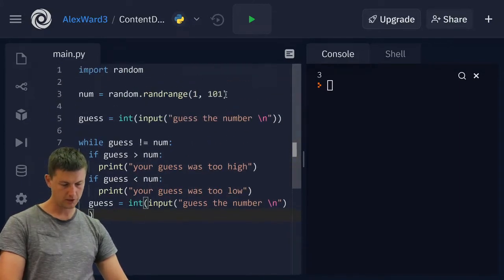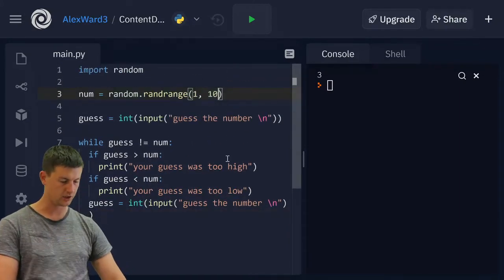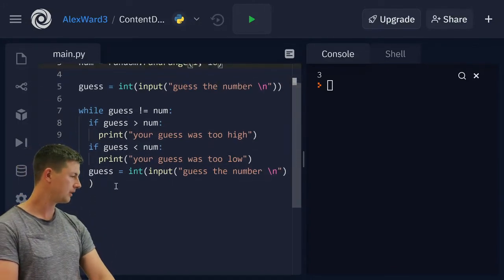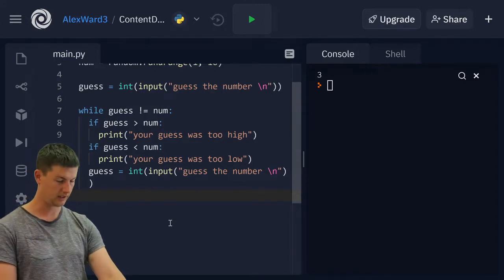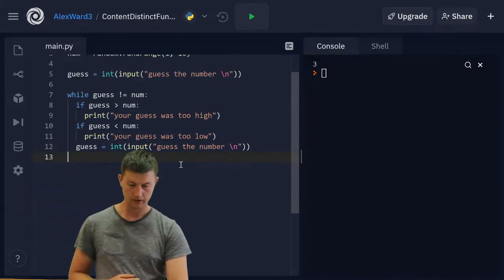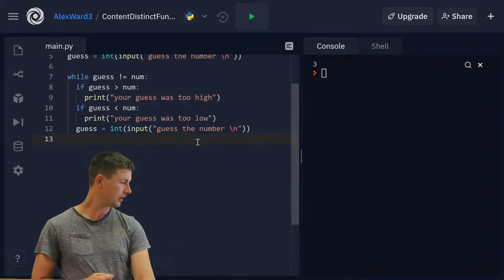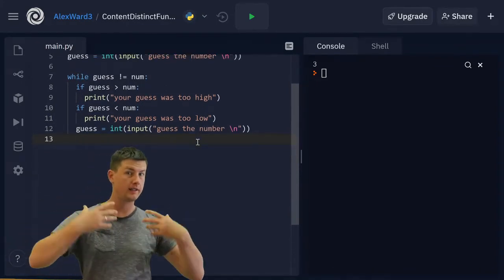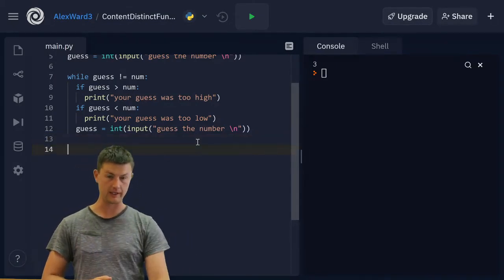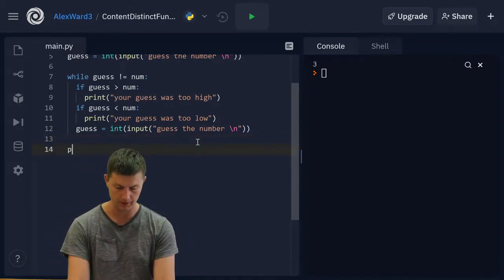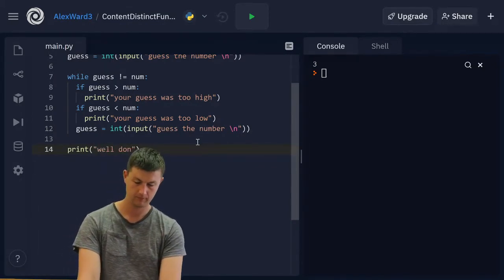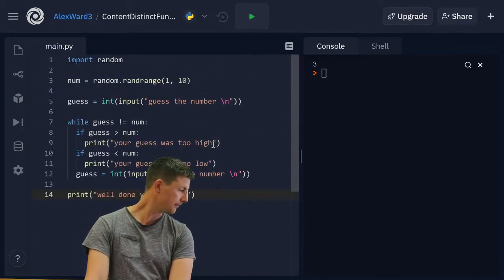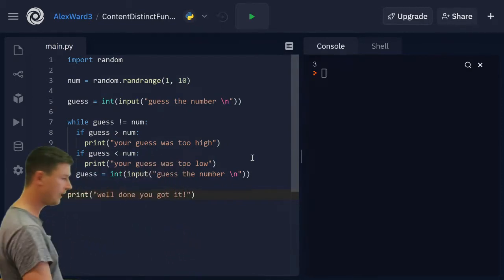I'm just going to drop this random range down to 10 while we demonstrate it, or else we'll be here forever. I'll make that a little bit smaller so you can all see it. Now, if we actually do guess the number, what do we need to have happen? We need to print "Well done. You got it." That is the whole code so far, so you can see it.